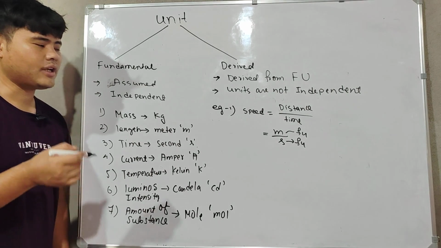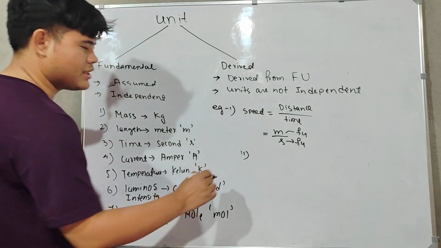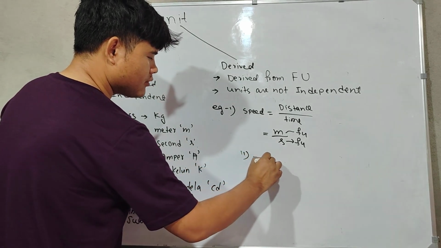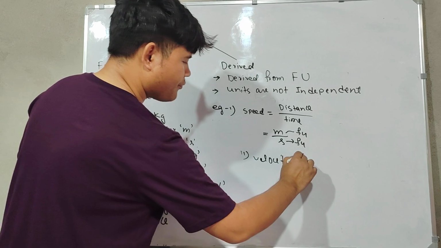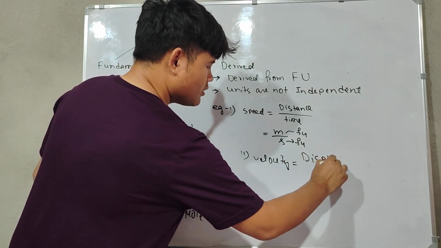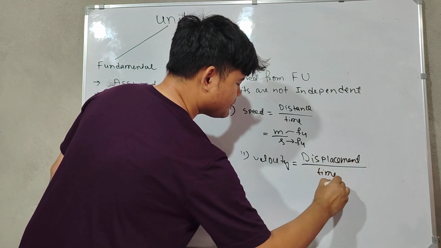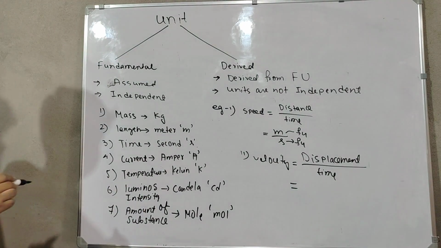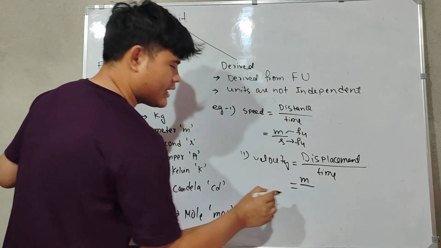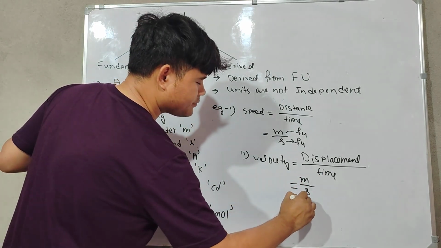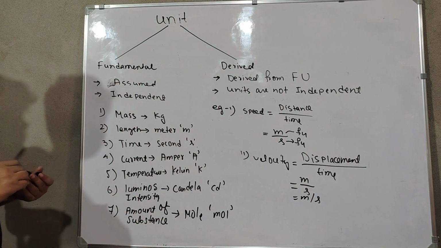Let's derive the units of other physical quantities. So this is example one. Now let's do velocity. The velocity formula is displacement by time. What is the unit of displacement? It is the meter, and time is in seconds. So meter per second is the unit of velocity.